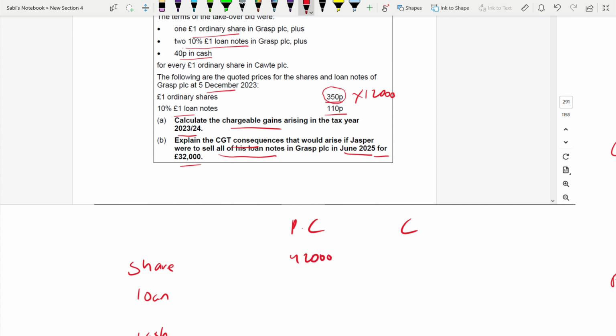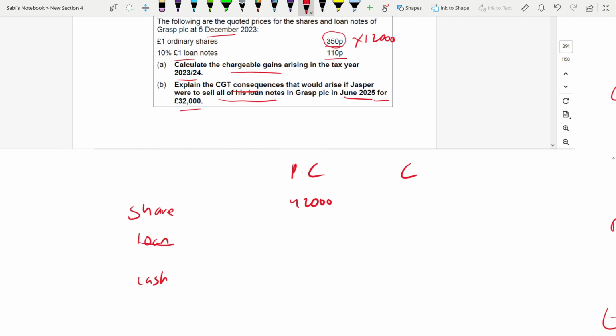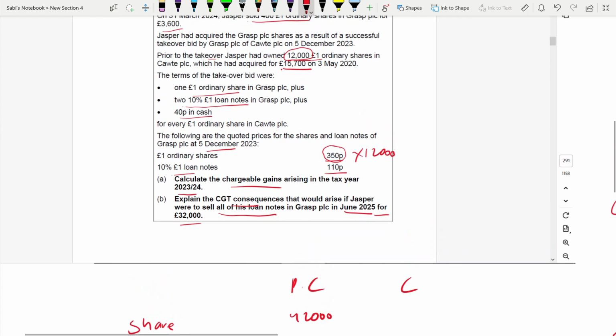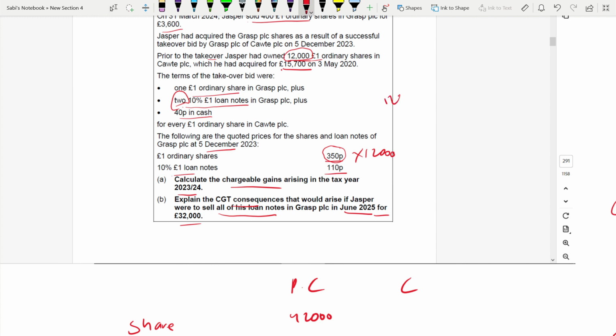Next, to find the cost, you have to wait because we have to find the total purchase consideration. Now coming to the loan note. How much is the loan note? 2 10% loan notes for one share. So ordinary share is 12,000, so 12,000 into 2 is 24,000.